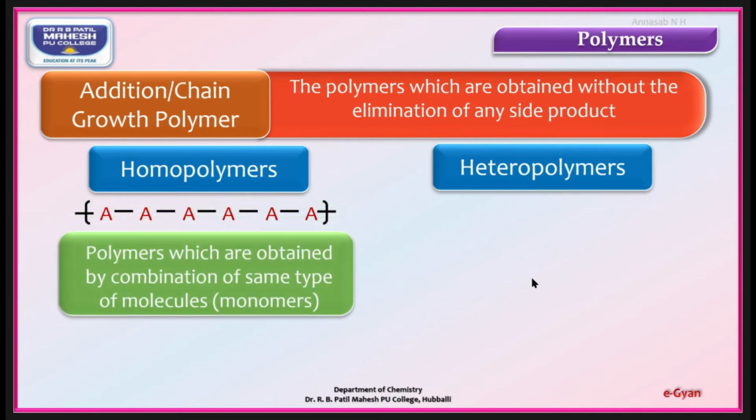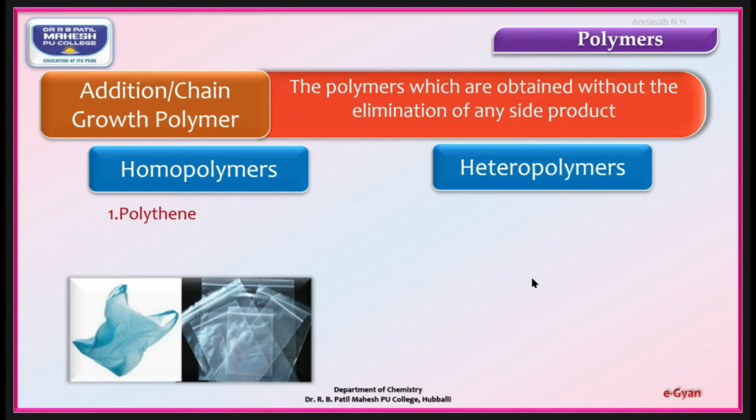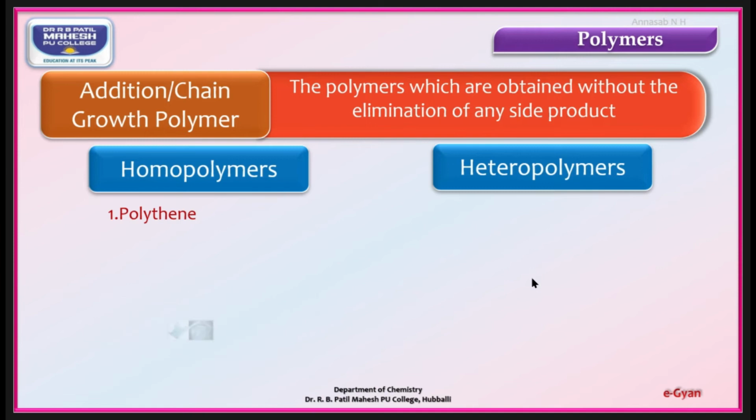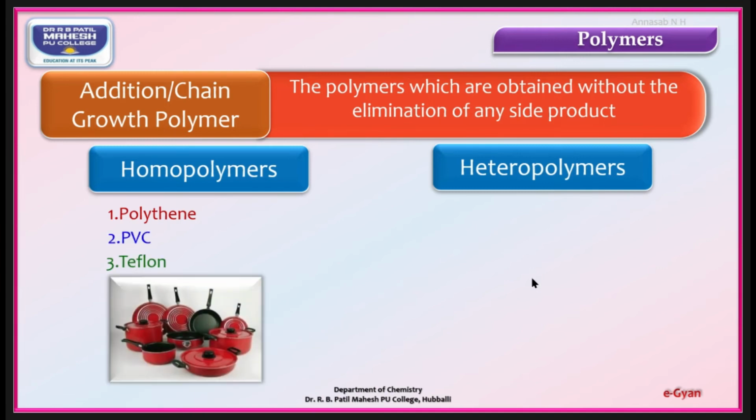Definition: polymers which are obtained by combination of same type of monomers. They are known as homopolymers, which come under addition or chain growth polymers. Example: polythene, polyvinyl chloride, Teflon, etc.